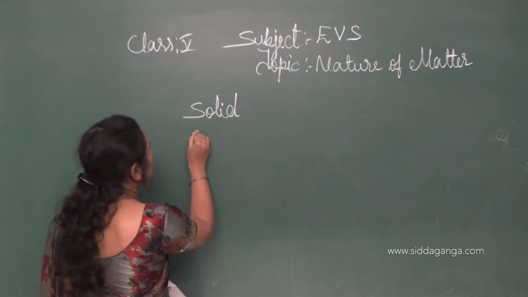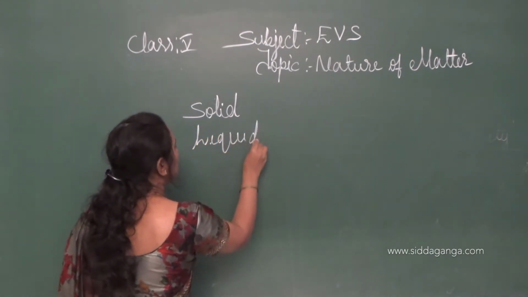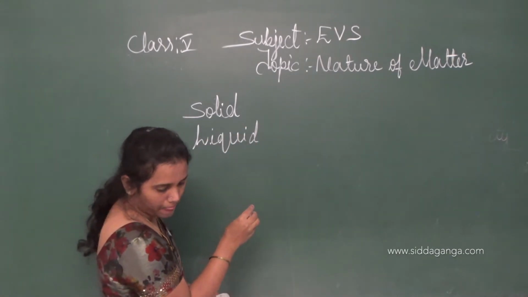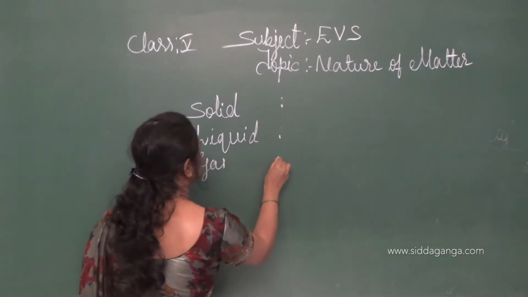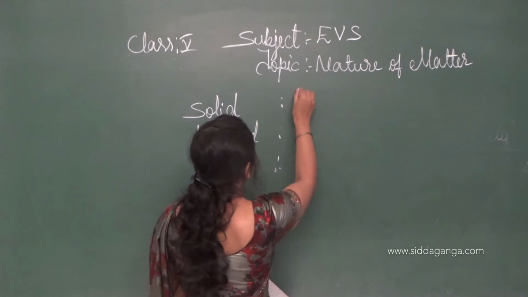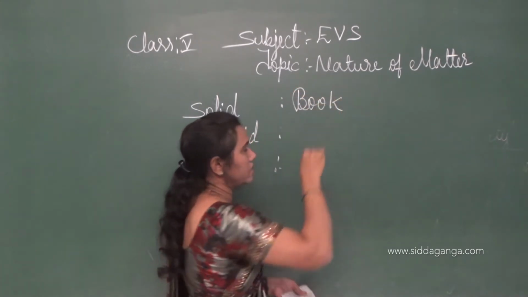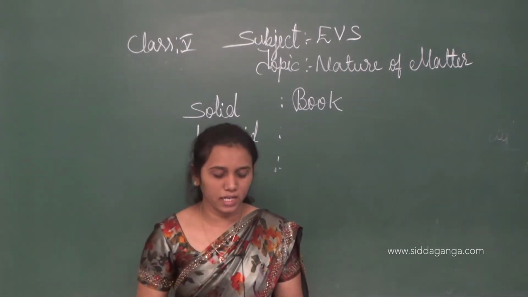Liquid and gas. Children, see here, we have to write here: book. Book is a solid material, isn't it? Book is a solid material.